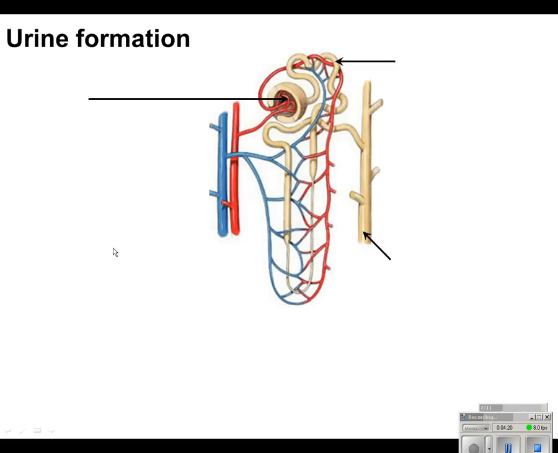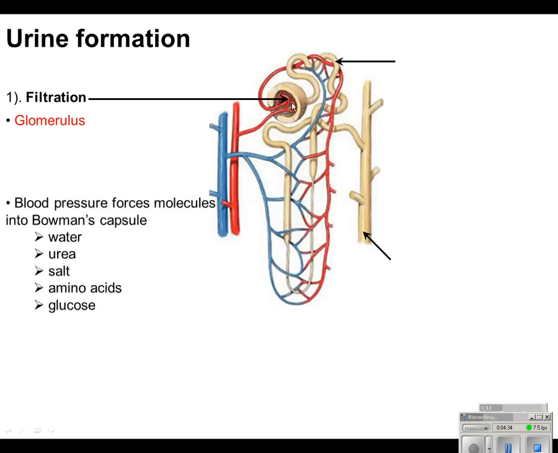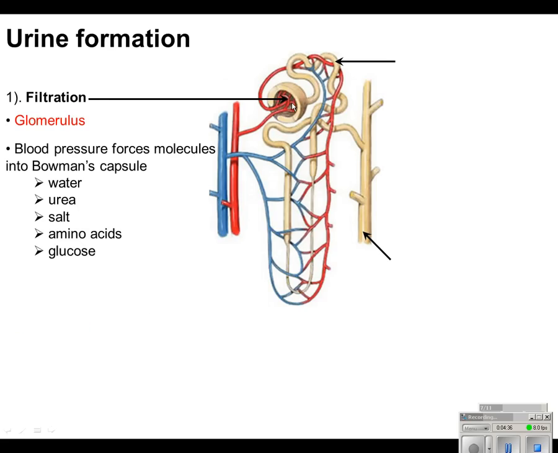If we look at that more closely, we can see that blood is going to be filtered first. Now remember, the kidneys are filters. The blood is going to be delivered, and it's going to move through these capillaries in order to be filtered. And what happens is blood pressure is actually forcing these molecules into the Bowman's capsule, because remember, pressure is going to decrease as these get smaller. So you have this artery is where the blood pressure is the highest.